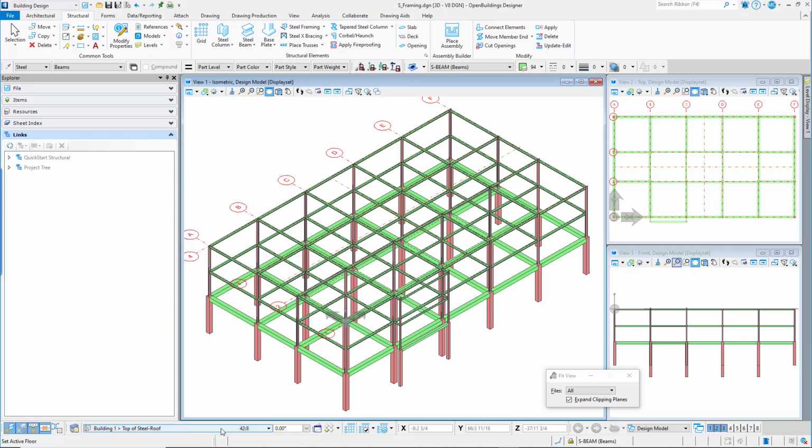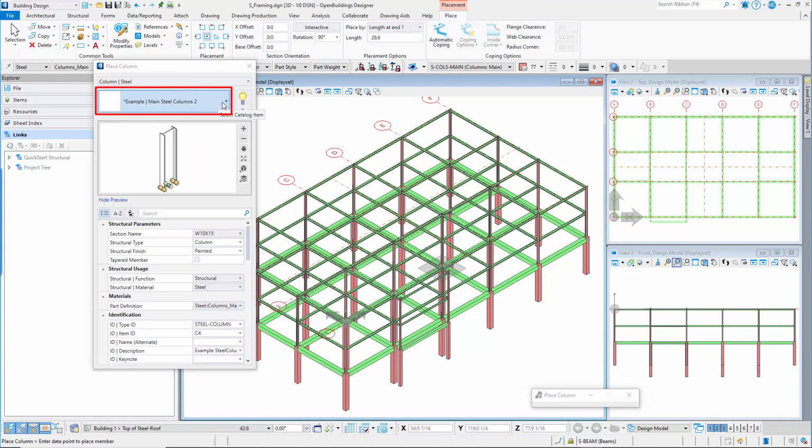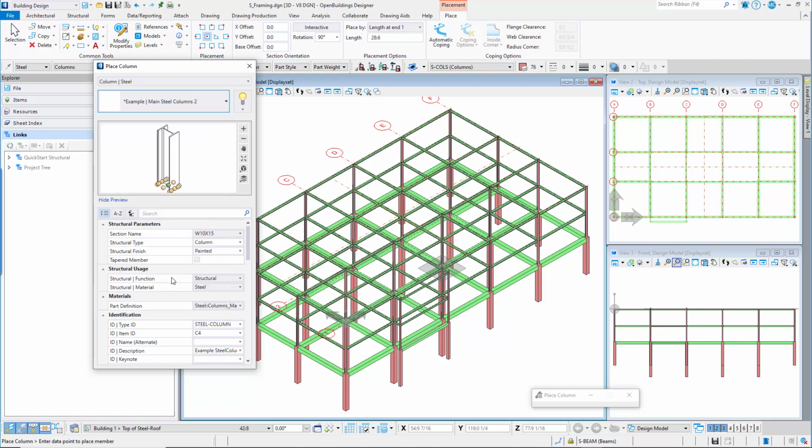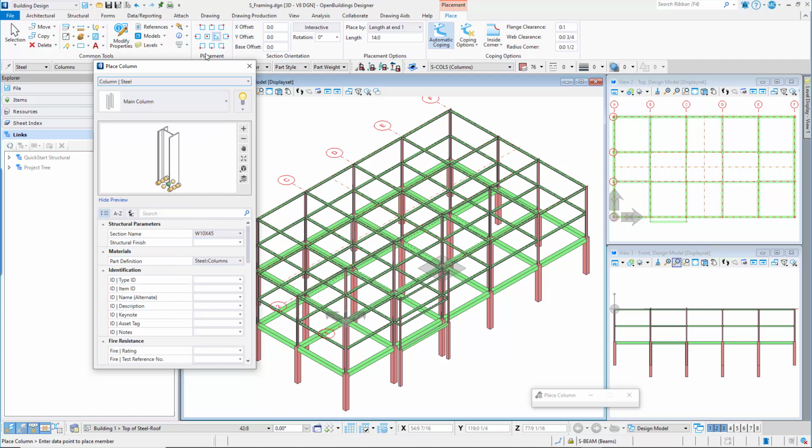Ensure that the floor selector is set to Floor Roof, Top of Steel Roof. From the Ribbon Interface, Structural tab, select the Steel Column tool. In the Property panel, set the catalog item to Main Column, or just Column if working with the metric dataset. In the Place ribbon, set the placement to Middle Center. Set all the offsets to 0.